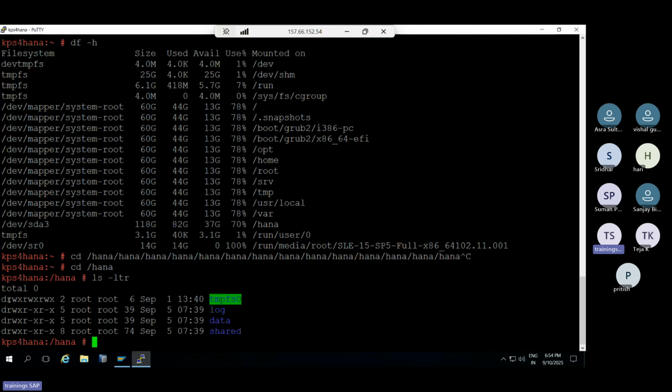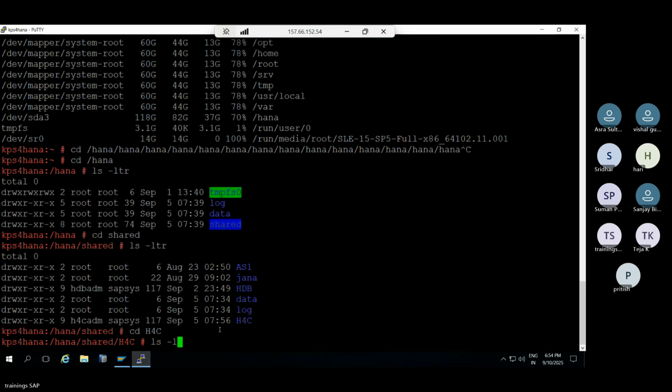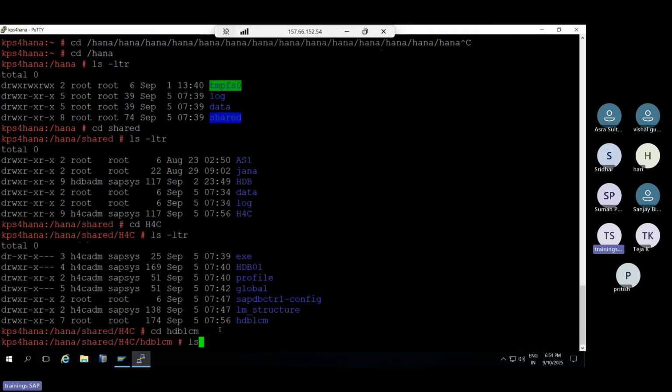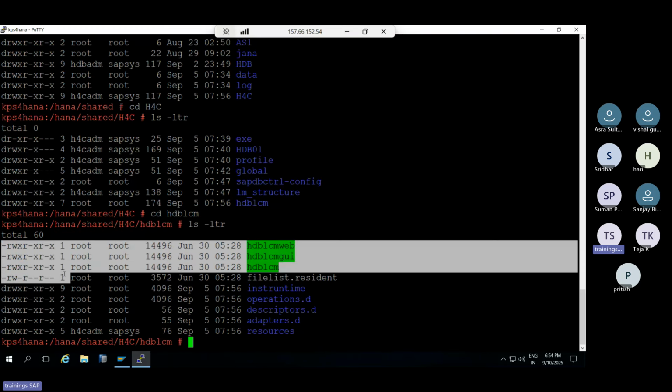You go to this one. Here also all the directories are available. Like that, you need to keep on entering, going to whichever folder you want with cd and ls. ls means listing. These all are the files, and these all are the directories. Simple. We can identify which are directories and which are files. That is the important thing here.